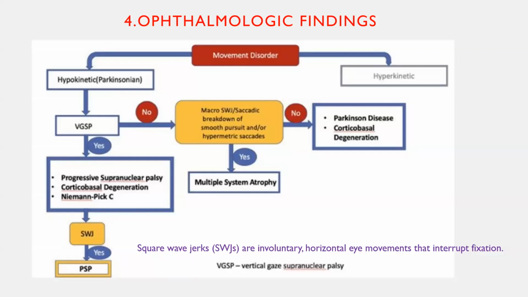Just see whether the patient is having macro square wave jerks or any breaking up of the smooth movements of the eyeball, that is, breaking up of the pursuit. At that time you can make the diagnosis of multiple system atrophy, because a multiple system atrophy patient will have macro square wave jerks and breakdown of the smooth pursuits. Okay, because all these will help you to diagnose whether the patient is having idiopathic Parkinson's, that is the typical Parkinson's disease, or atypical Parkinsonism, because typical Parkinson's disease will not have any interruption of the saccades, pursuits, or gaze palsies.